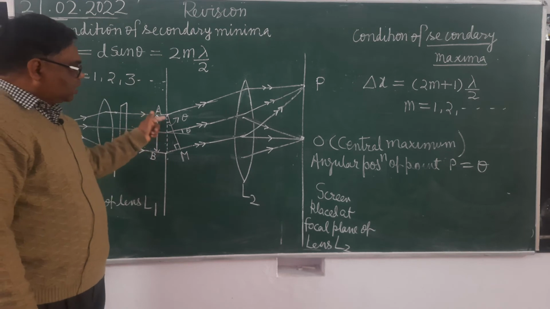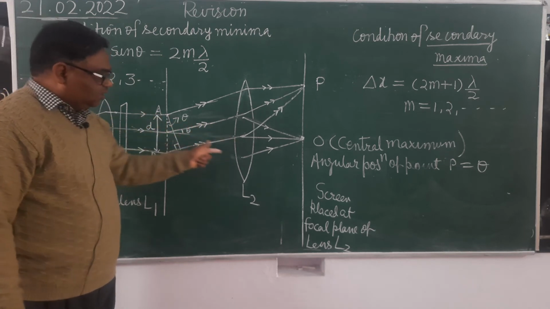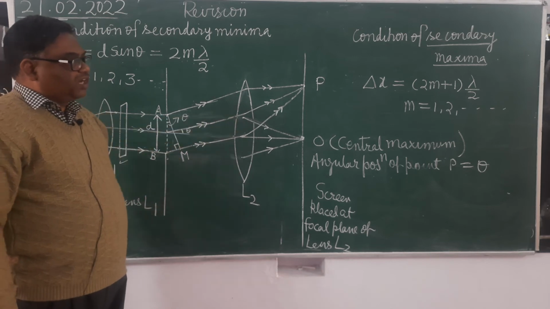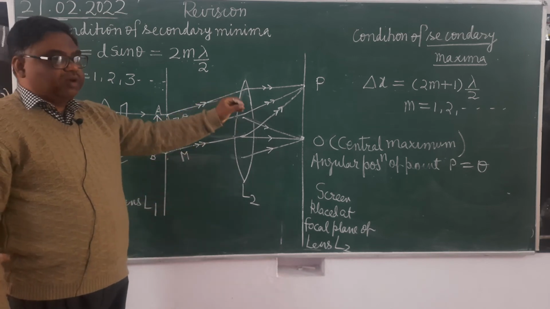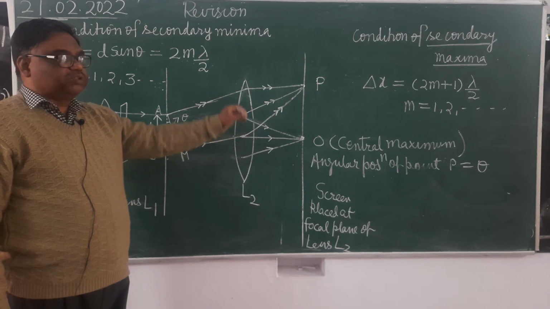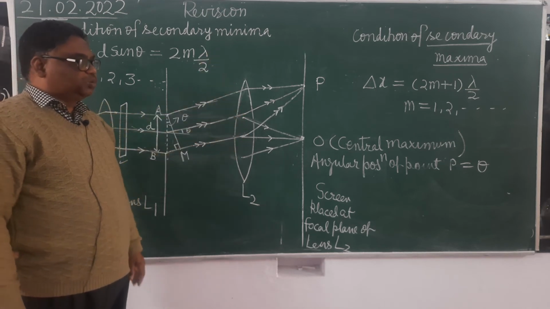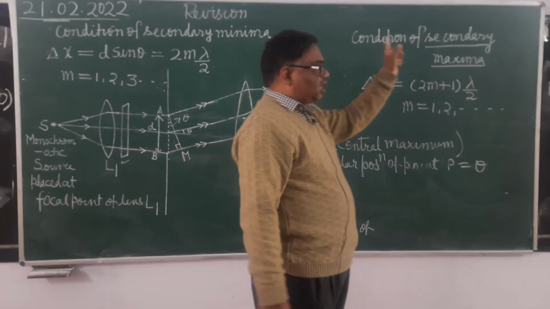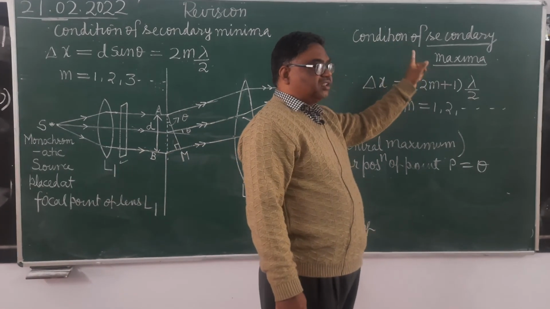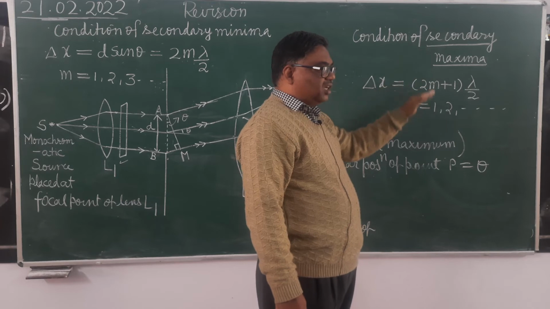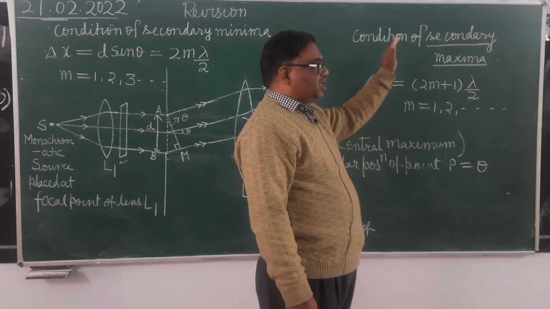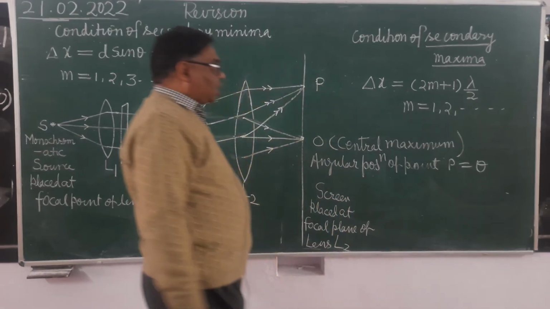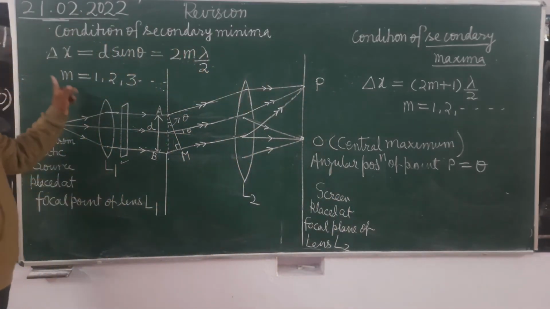It's clear? Because the rays can diffract in this direction also. On either side of that, there will be secondary minima and secondary maxima which will be alternately situated. And these secondary maxima will not be of the same intensity. They will have decreasing intensity. What will their intensity do? It will decrease. It's clear? Now I will explain these conditions.